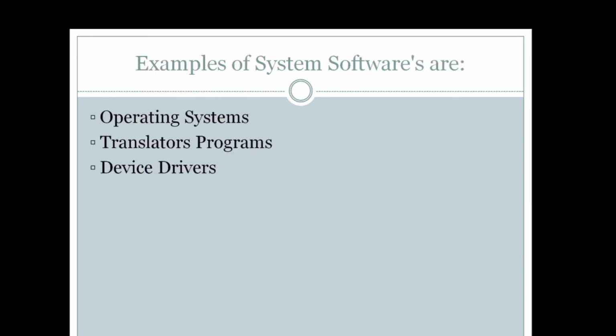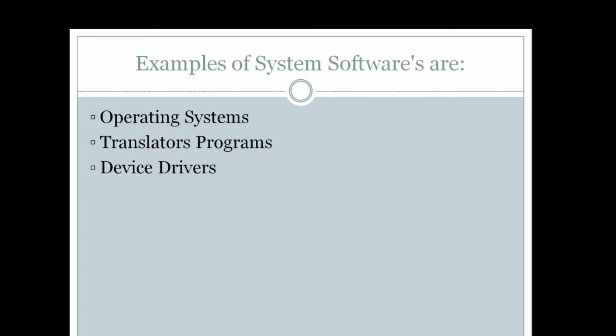Here are some examples of the system software, like your operating system, your translator programs, and the device drivers. These are the basic three components of the system software. Means we can divide the system software into these three terms. Operating system is basically the base program that runs on computer hardware. Without the operating system, our computer is just like a garbage box.